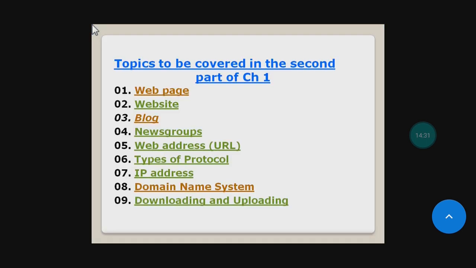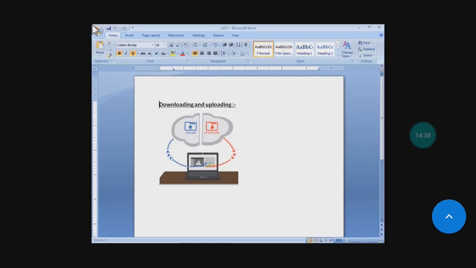Now the last topic is downloading and uploading. Students, you can see in the figure, what is uploading? Uploading means data is being sent from your computer to the internet.